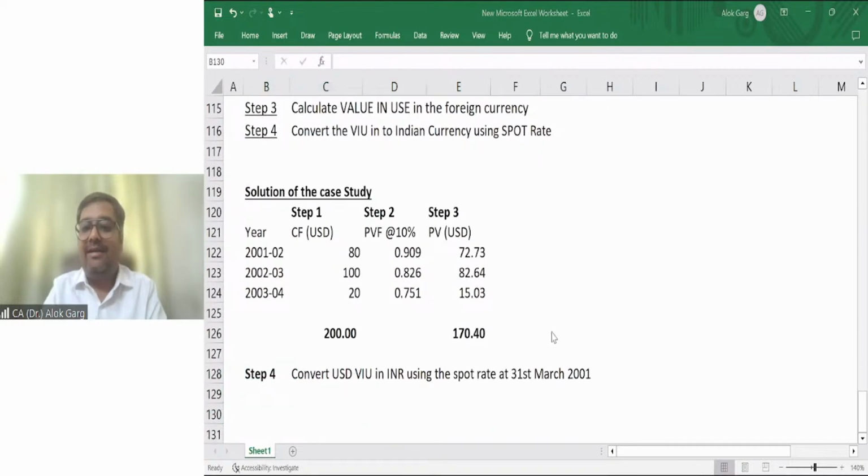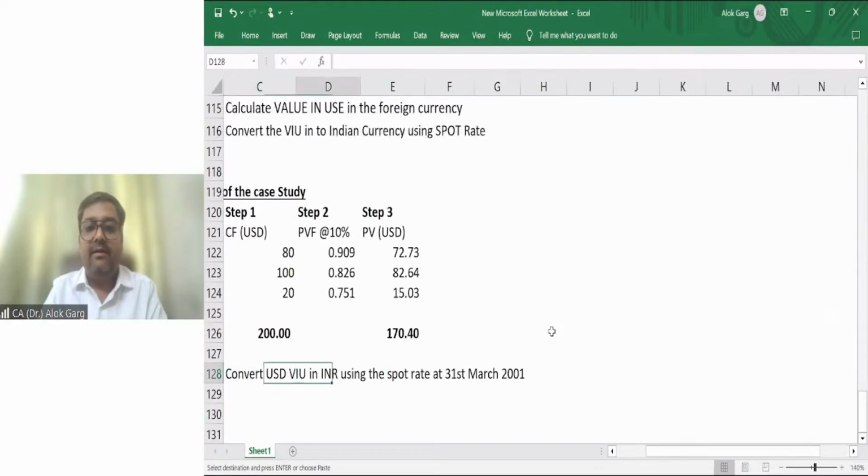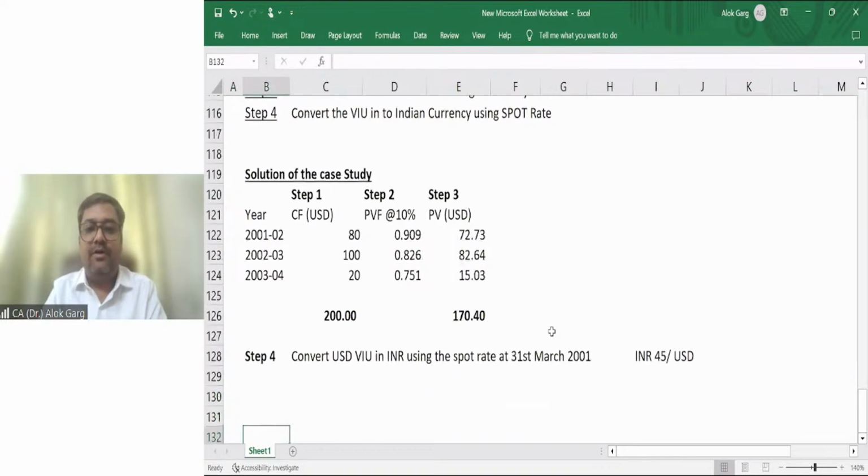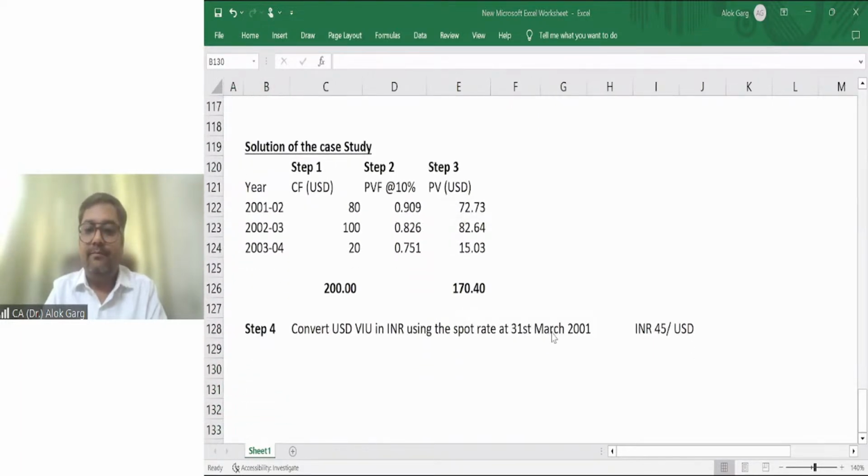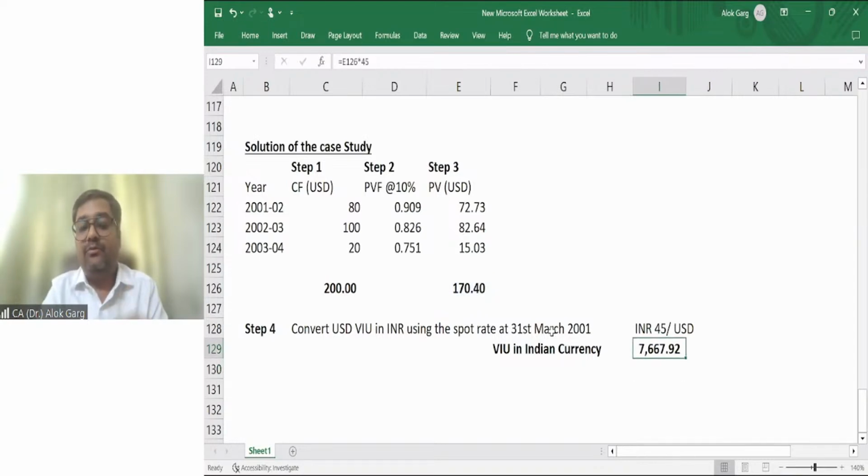What is my spot rate? It is INR 45 per USD, right? This is my spot rate. So what is my value in use in Indian currency? Tell me. 170.40 multiplied by 45 is 7667.9. This is my value in use in Indian currency.